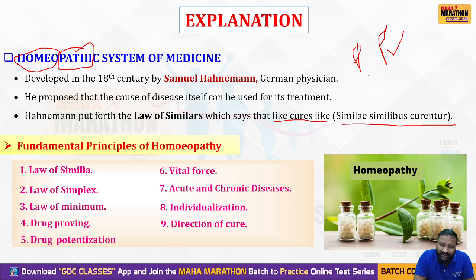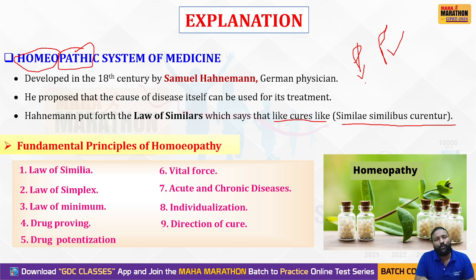Prover is a healthy person, proving is a diseased person. For both of these people, he gave an extract called Cinchona. He gave the Cinchona extract to both people. One person, the diseased person, is already having fever or malaria-type symptoms. He has a fever, whereas the healthy person is very fit.